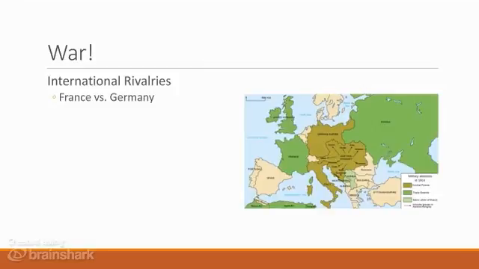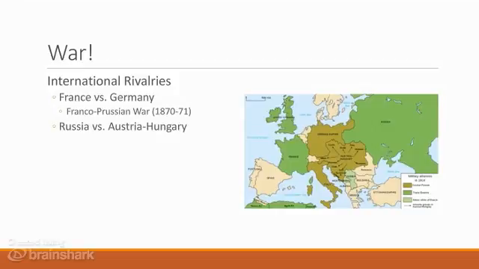One problem we need to understand is the rivalries that had sprung up over the past centuries between various national groups. These rivalries created deep suspicions and even hatred among some of the great powers. Probably the greatest rivalry was that of France versus Germany. This rivalry had deep roots that dated back to the 30 Years' War of the 17th century. More recently, that rivalry had erupted into a war in 1870. This was known as the Franco-Prussian War. The Germans won that war, seizing territory from France. The French swore that they would get that land back.